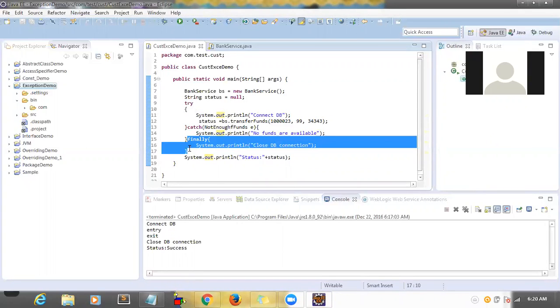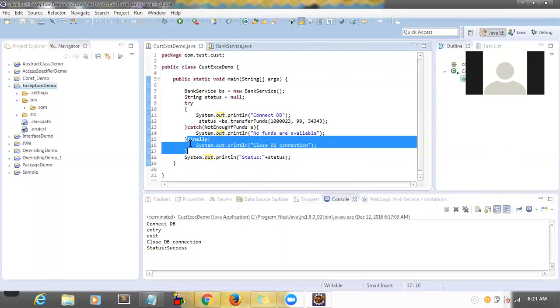Finally will execute always, whether catch is matching or not. There is no relation between catch and finally, so it will always execute. Whether catch is executing or not, it doesn't matter. It will execute finally always. So what is the purpose of this finally block? You can close all the database connections, file systems, everything.